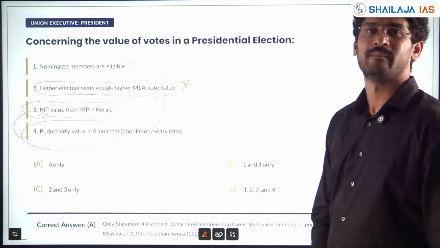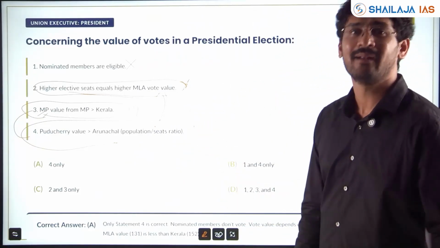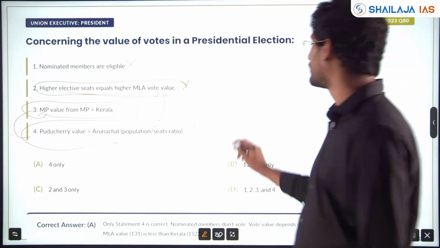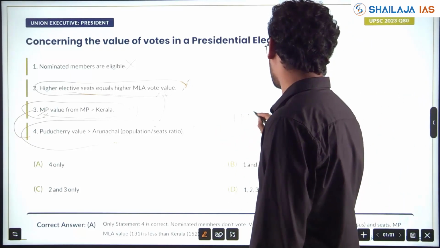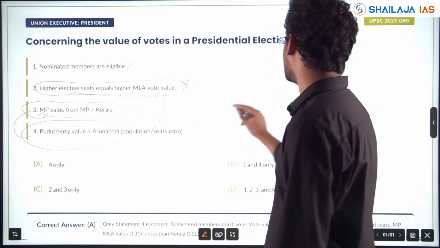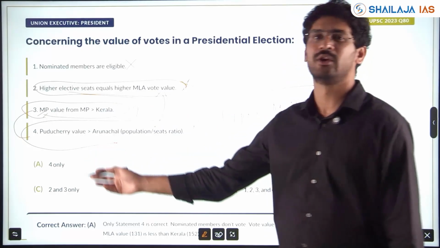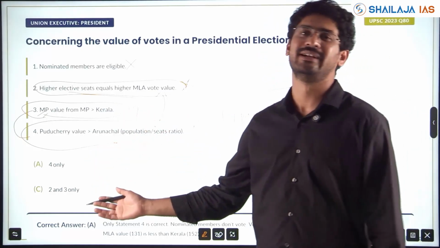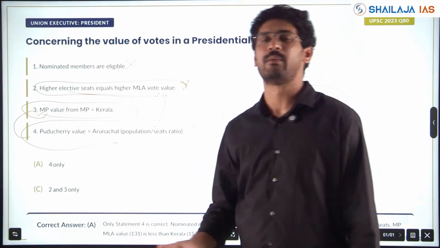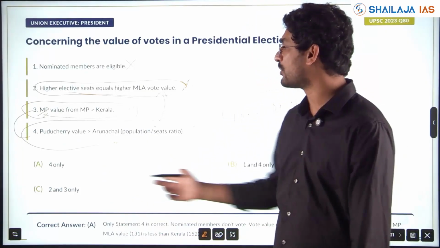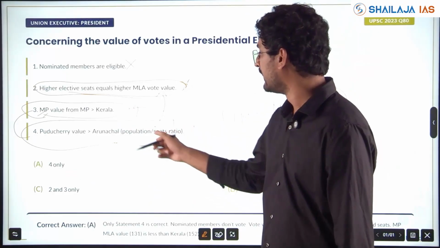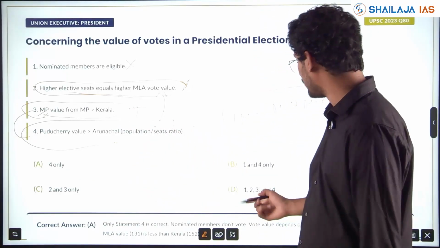I'll go with 4. If it has given a pair, then what will you do? Either I'll go with 1 pair or 2 pair. 50-50. Then you have to decide. Because these are factual, you should know the population to seat ratio. It is not possible to remember all the population to seat ratios. Here you can eliminate with the options, because 3 and 4 I don't know. If any option has 3 and 4, I'll go with 3 and 4.